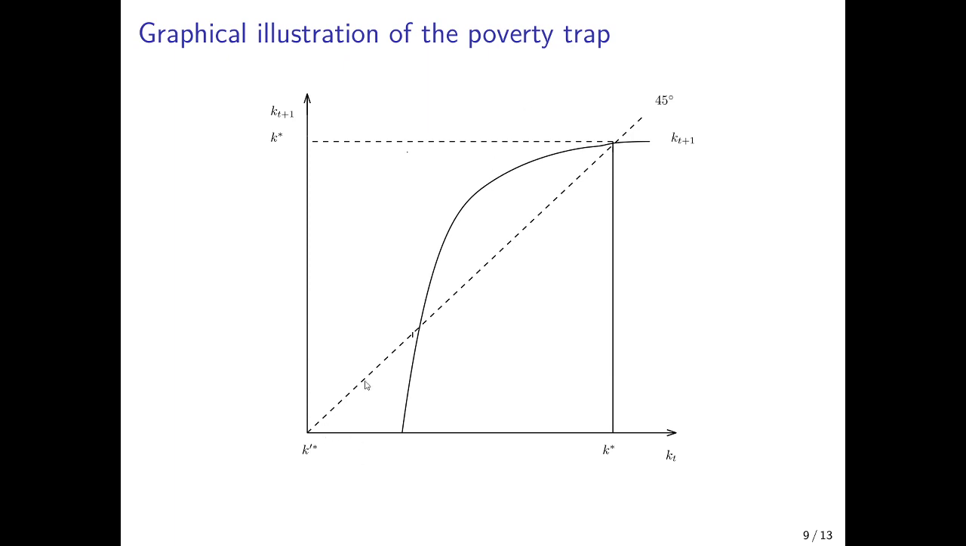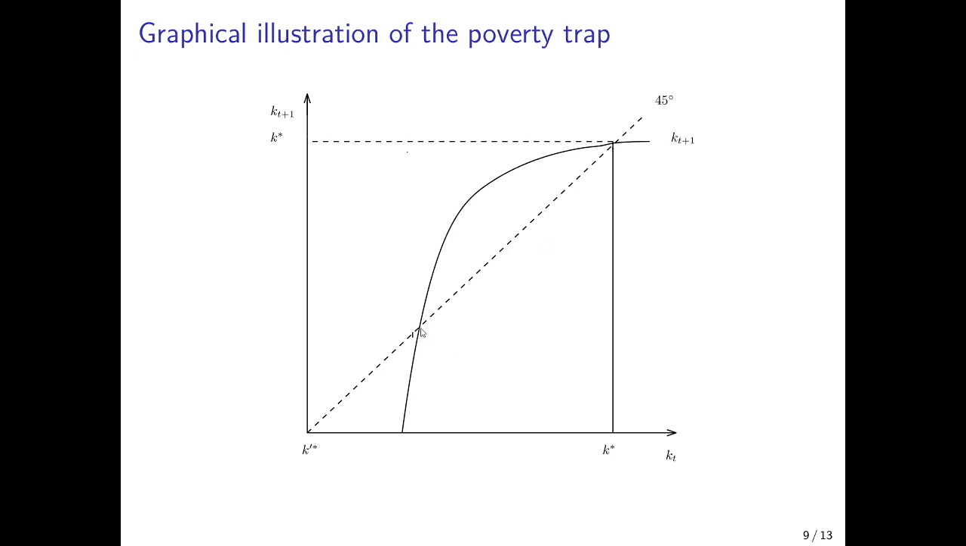We see 3 steady-state equilibria here. One with a capital stock of 0, one with a capital stock that is high, kt, and one in between, where this kt plus 1 line intersects the 45-degree line from below. Now what we will see is that this steady-state equilibrium is locally stable, and this steady-state equilibrium is locally stable, but the equilibrium in between is unstable.